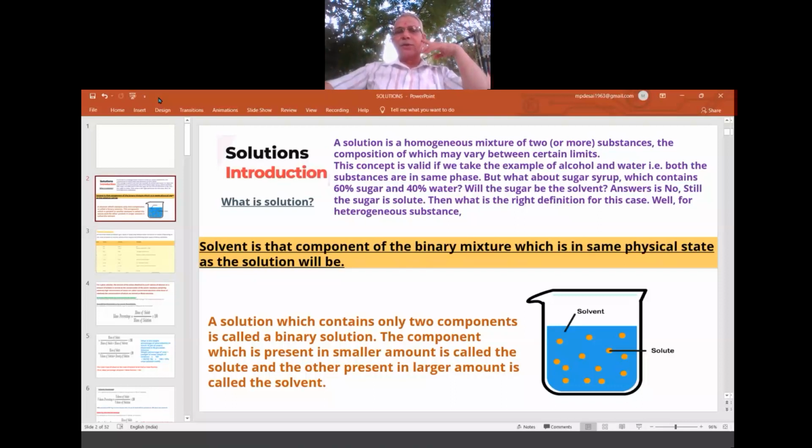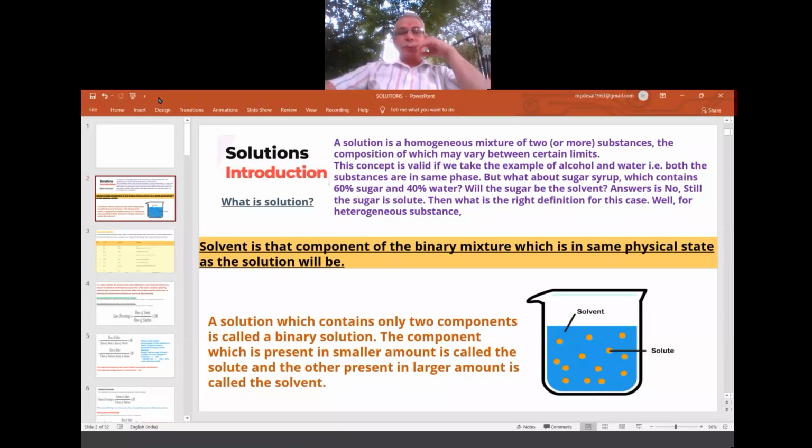In the case of a sugar solution, one example I took was 60% sugar and 40% water. That is a strong sugar solution where we have 60% by mass sugar and 40% by mass water. In that, sugar is more. So will it become a solvent? That was the point of discussion.